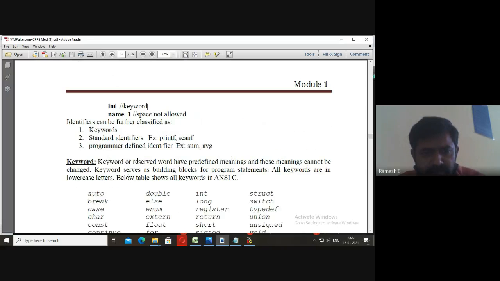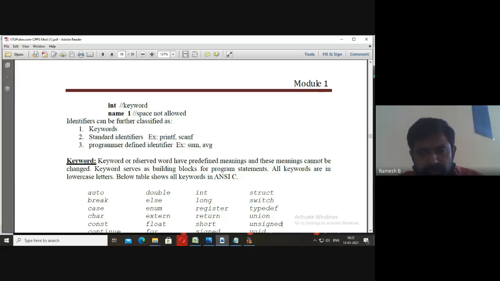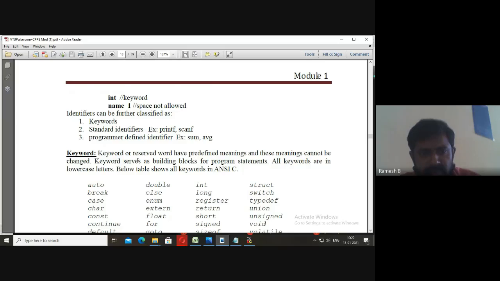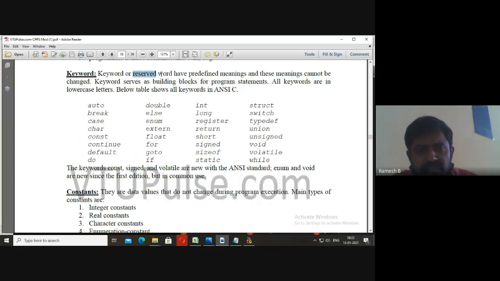Okay, those are the rules for identifiers. Next thing is the keywords. Keywords are the reserved words. They have some predefined meaning. Say the examples are case, break, else, long, switch, struct, register, return, union, extern, float, continue, goto, sizeof, volatile, while, int.